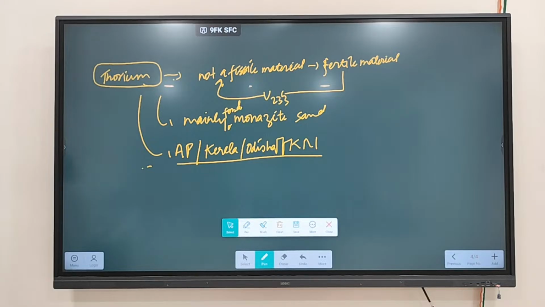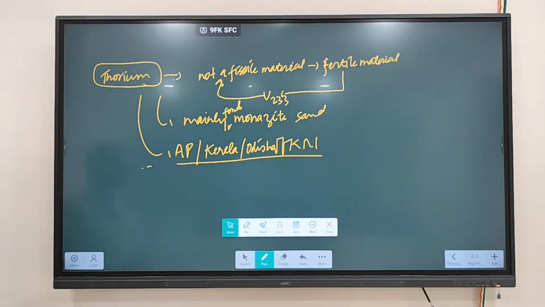Clear? So if a question comes, in which regions are we deriving thorium? Monazite sand regions. Monazite sand means coastal region. So coastal region could be West Bengal, Odisha, Tamil Nadu, Kerala, and Karnataka. In all these regions, we are deriving thorium, and that's why India has an abundant reserve of thorium.